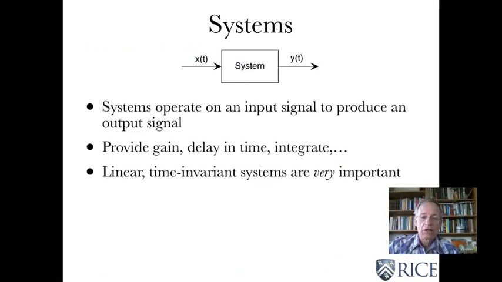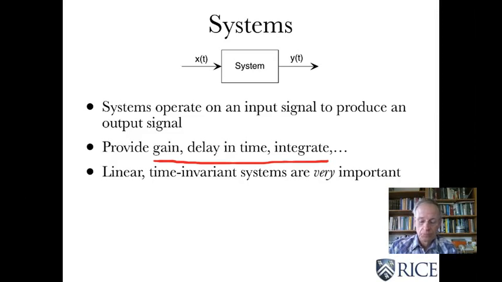We now know a lot about systems. What systems do is they operate on input to produce an output for some reason. You might want to amplify it. You might want to delay the signal, take its derivative, whatever. That's what systems do. They can do all kinds of things to signals that are interesting, and by building up structures of simple systems, you can make something that's a lot more complicated than any of the components. And that's basically the way electrical engineers do a lot of design. Break down a complicated input-output relationship into a simpler set that I can realize by cascade and parallel and feedback structures if I can.